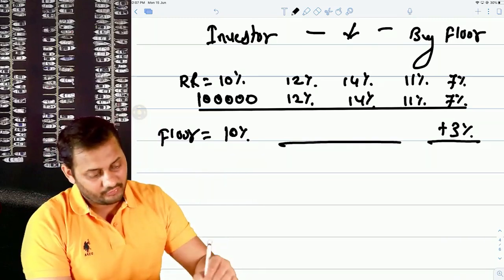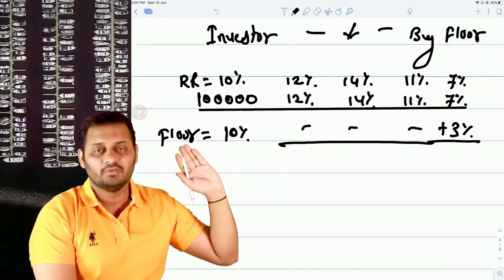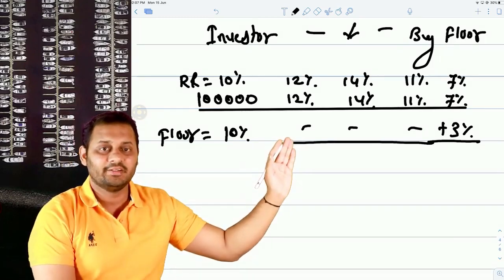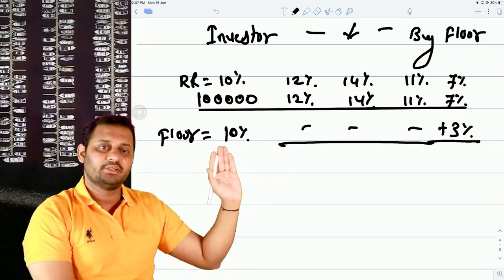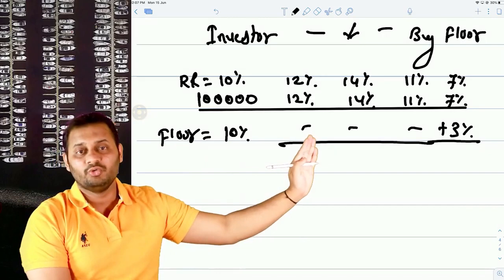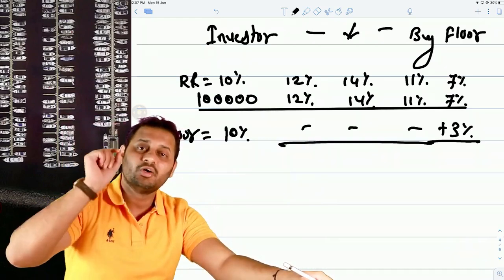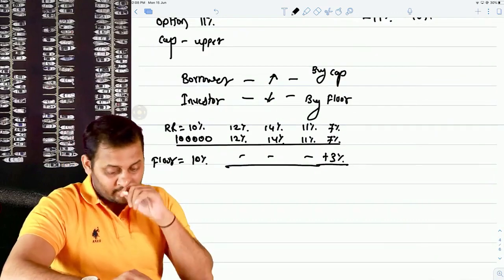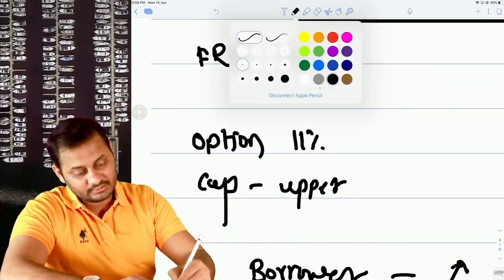So at all points of time, in these three cases, you will not get anything from this floor party, the one who sold the floor to you. You are the buyer. In these three cases, you will not get anything because the interest rate was already higher than what was decided. Once the interest rate goes below 10%, you will get something. So you can see in buying floor, there is no loss, only profit. In buying cap also, there is no loss, only profit. And this is similar to call and put options, where there is no loss, only profit. And for that purpose, there is one thing that you need to pay extra in an option, that is called the premium.